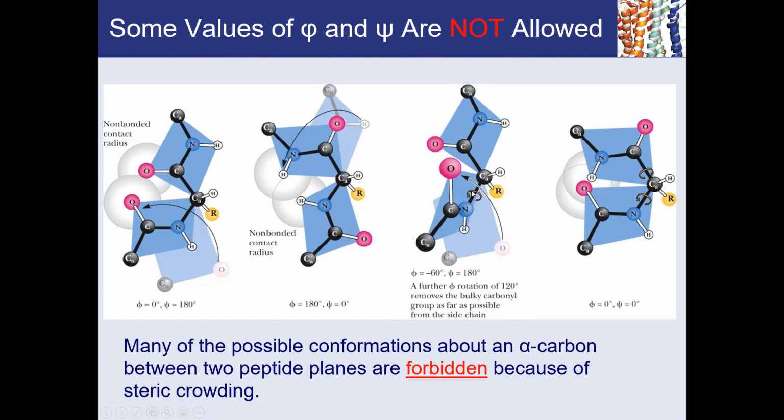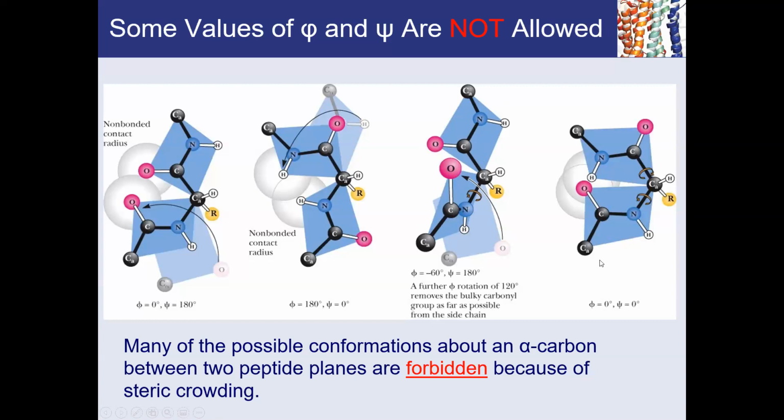If you do that, then the bulky carbonyl group is able to go as far as possible from the side chains, and there is no steric clash between the two carbonyl oxygens or two amide hydrogens. So that conformation is possible. So a phi of minus 60 and psi of 180 is a possible combination of values in any protein.